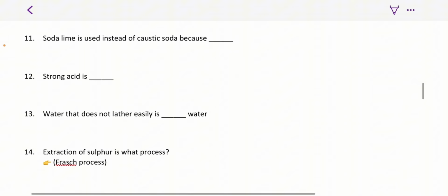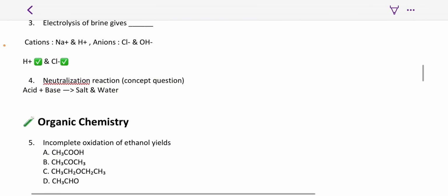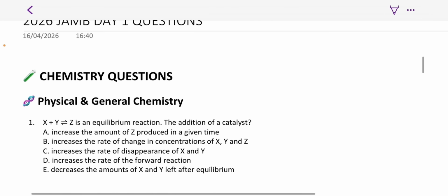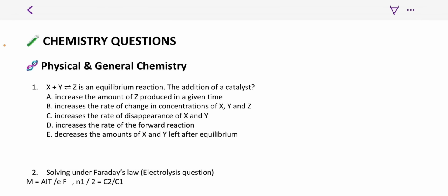So these are the questions that were set for chemistry. Please make sure you revise these topics tonight so that if you're writing an exam tomorrow or any other day, you can be very much prepared.